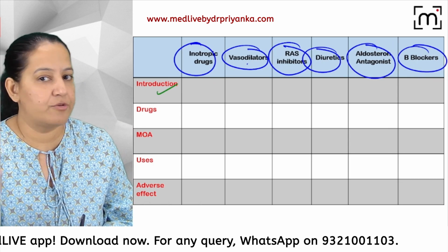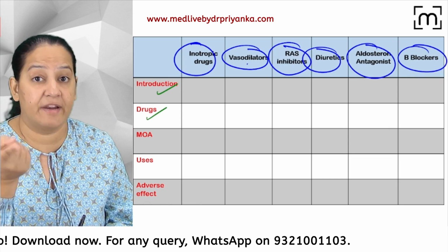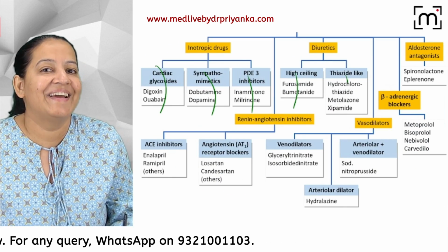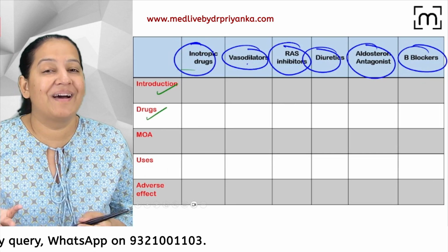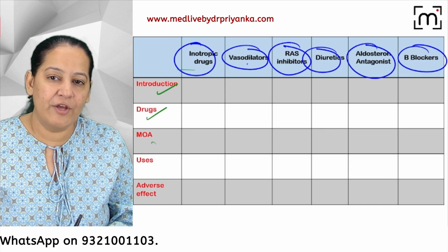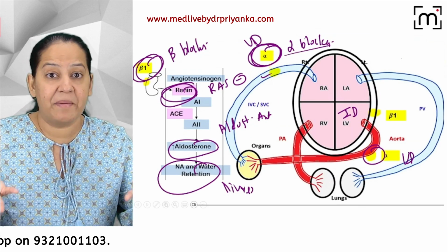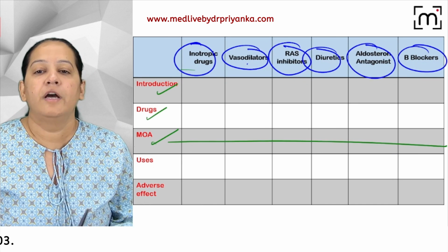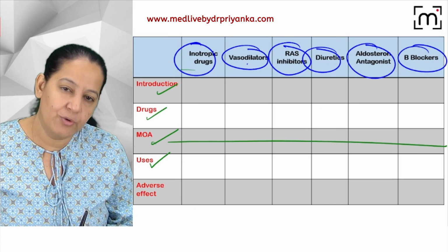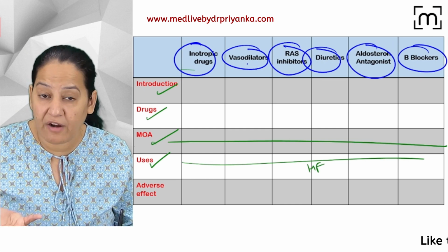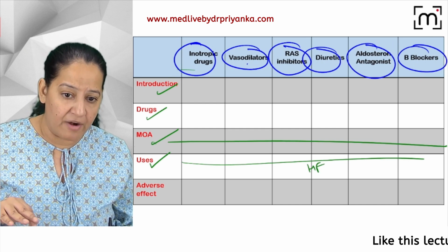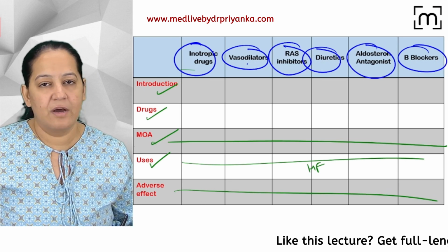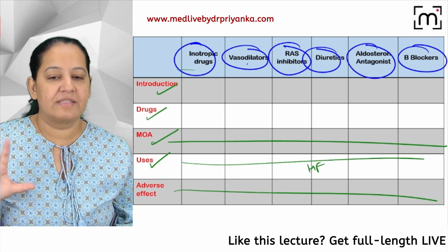First of all, I will let you know the introduction in each category, then drugs in each category. You should know the classification. You know the broad groups, but you should know the name of drugs in each category. You should be able to learn that. You should know the mechanism of action. Broadly, you have understood it. In this diagram, you are understanding the mechanism of all 6 categories, but you should be able to draw their flowchart with the diagrams. You should be able to tell me the uses. Of course, the use is heart failure, but is it acute heart failure or chronic heart failure? And apart from heart failure, are there any other uses? You should be able to enumerate that, and side effects or contraindications, if any. So this is the way you should study.